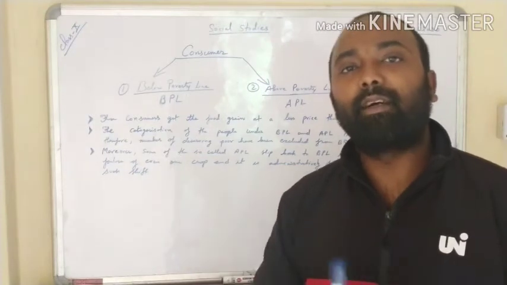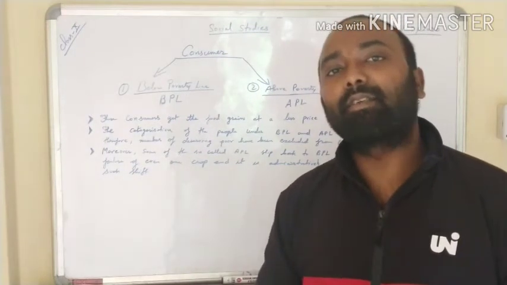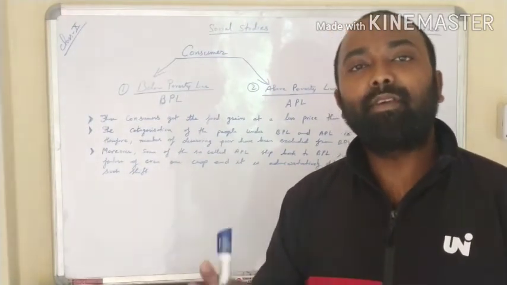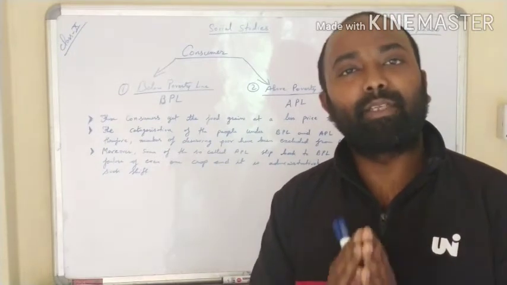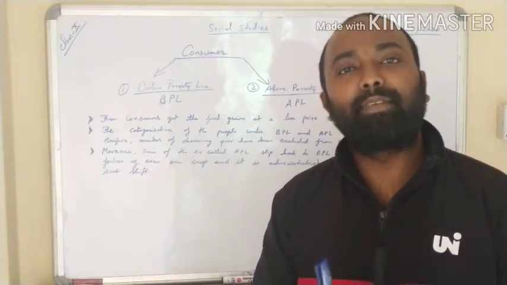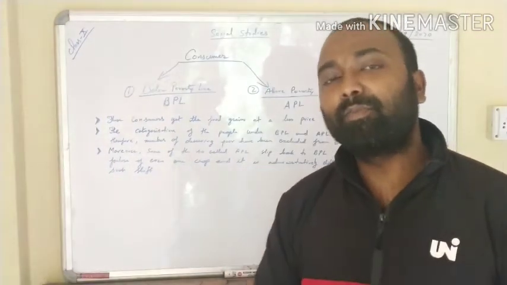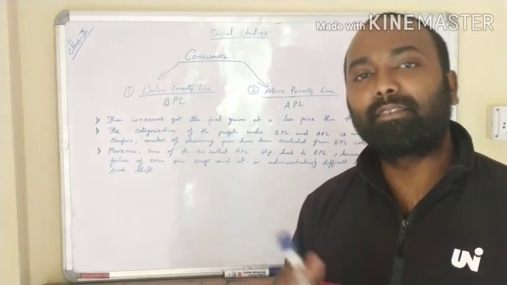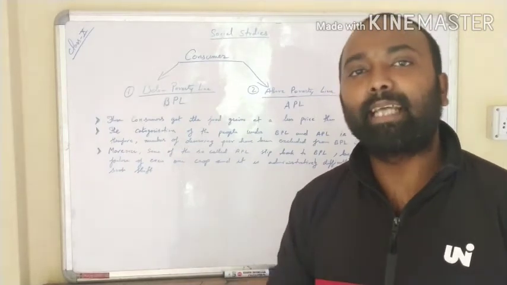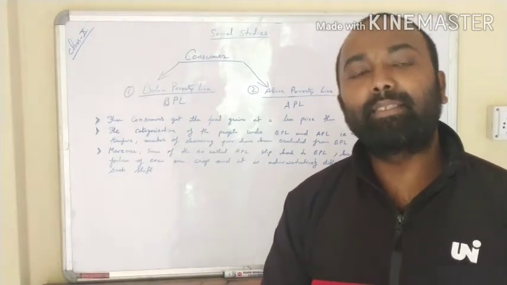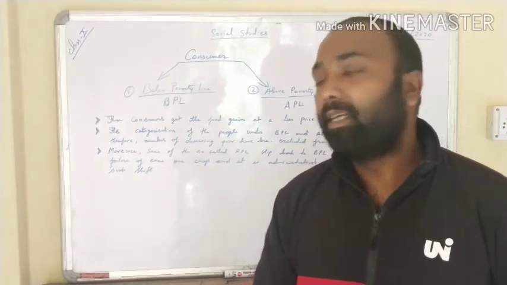So the Indian government has categorized the consumers into two types. Whoever needs the food grains, those people have been categorized into two types. The government has given this facility to each and every citizen of our country. Some consumers are categorized under BPL and some under APL. BPL stands for below poverty line and APL stands for above poverty line.